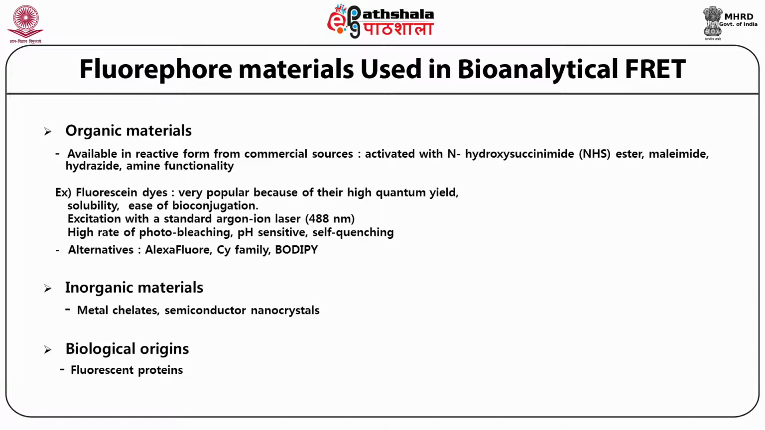For example, organic materials such as N-hydroxysuccinimide ester, maleimide, hydrazine, etc. Then fluorescent dyes such as the Alexa dyes, Cy dyes. Then inorganic materials such as metal chelates and semiconductor nanocrystals. Then biological origins are the fluorescent proteins.